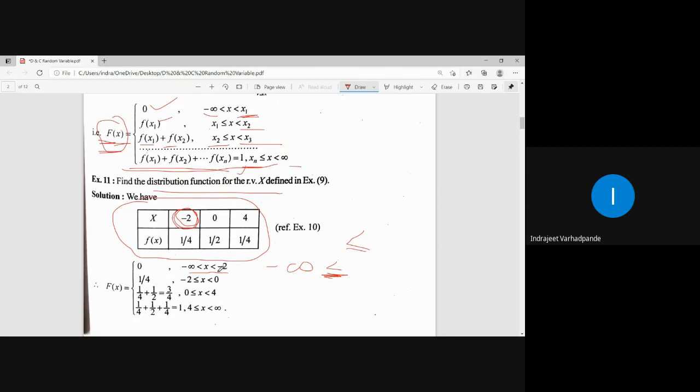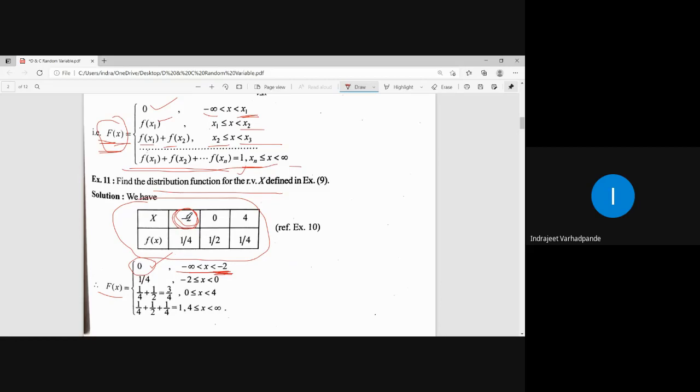And here we have to restrict ourselves strictly up to the first value. What is the first value of the interval? -2. So from minus infinity less than x less than -2, is the value existing up to -2? No. So the value of the distribution function capital F of x will be 0.